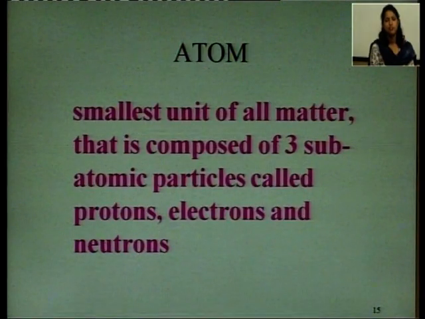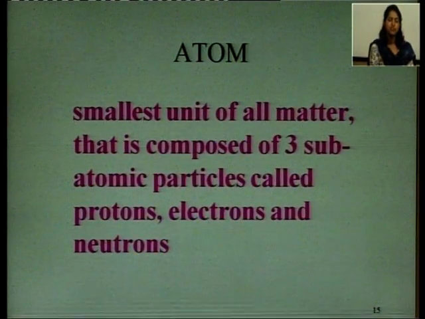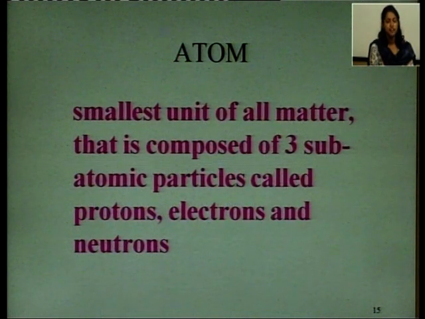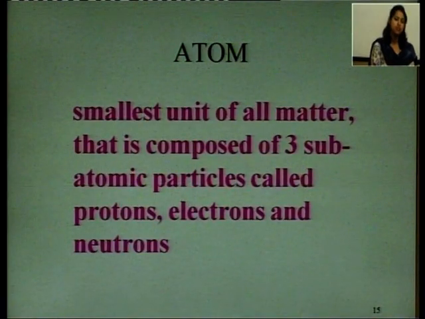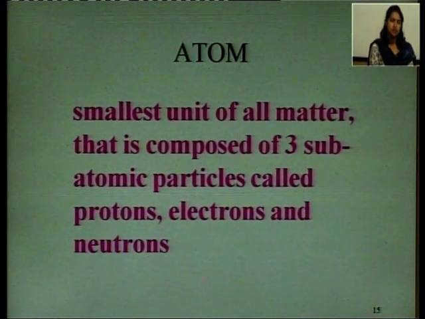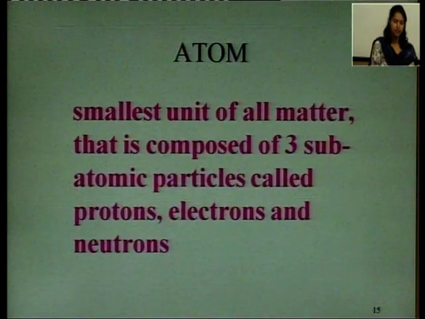For example, as we all know that oxygen is not present in atomic form because it does not have any independent existence, it exists in nature in the form of O2. But there are some noble gases like helium, neon, argon, they can exist in their atomic form. That means the atom is the smallest particle which may or may not have independent existence. So, it is very clear from this topic what an atom is. Atom is the smallest unit which takes part in chemical combination, and it may or may not have independent existence.